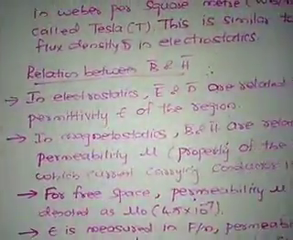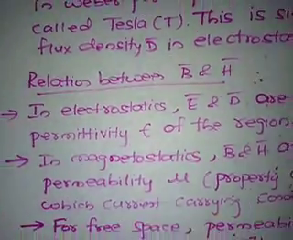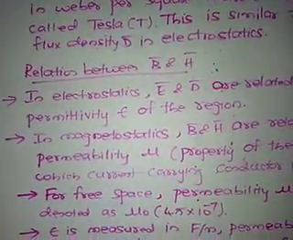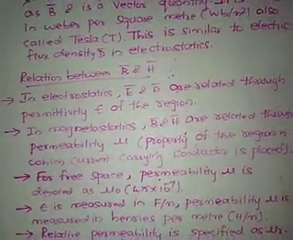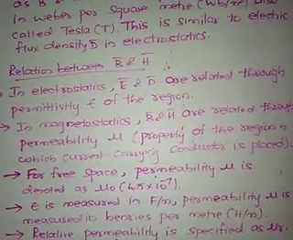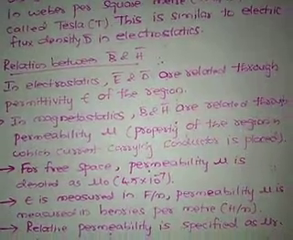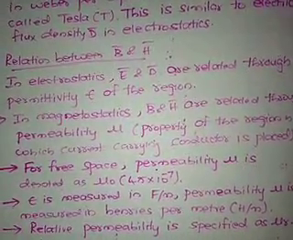Relation between B bar and H bar. In electrostatics we have established the relation between D and E. We know that D is equal to epsilon E. Yes or no? D is equal to epsilon E. In magnetostatics, B and H are related through permeability mu.